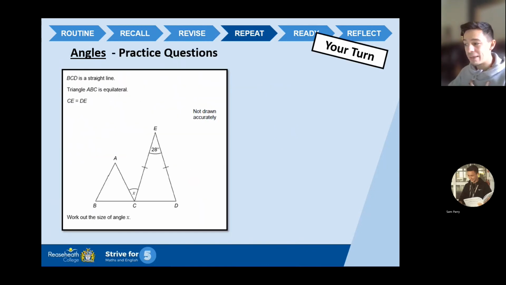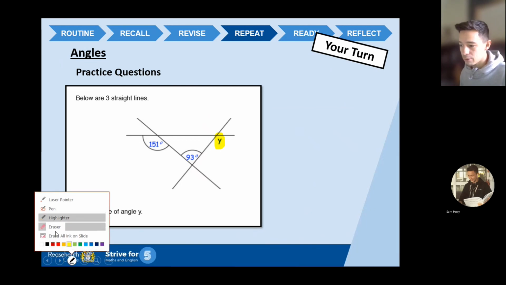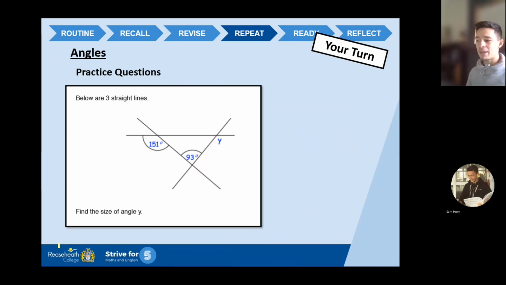Now, I believe you guys have 2 practice questions to do now. Okay, so I'm going to leave it on this slide for a little bit. I'll let you pause, let you copy it down. Now, this is crucial. Pen and paper, copy it down, annotate your work, make sure you've got it, okay? Then, when you can scribble over the work, it makes it very visual and it allows you to see what you're working towards. But for this question, you calculate Y, okay? So, pause the video, give it a go, and then in a minute, or in a few seconds, I'll move on to the next question for you to give that a go.